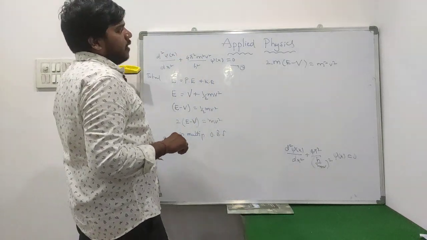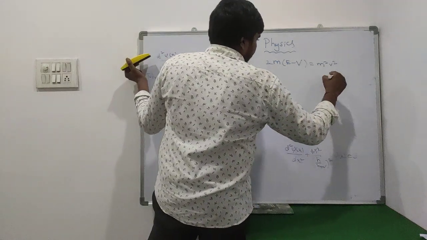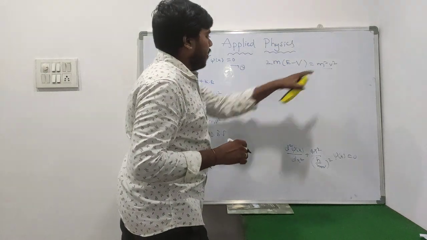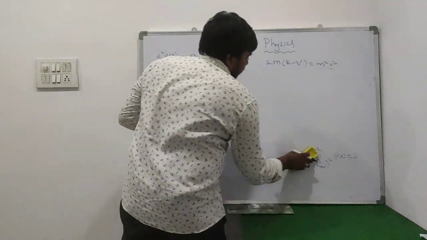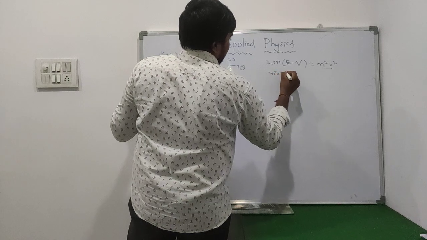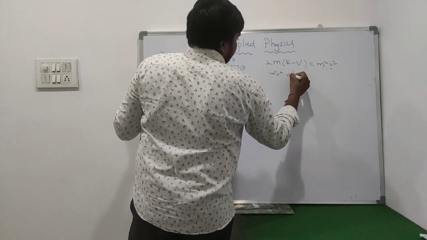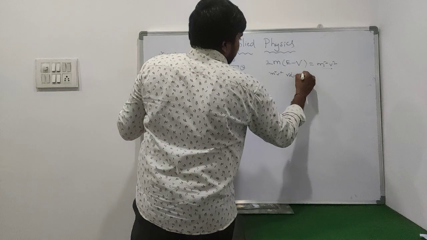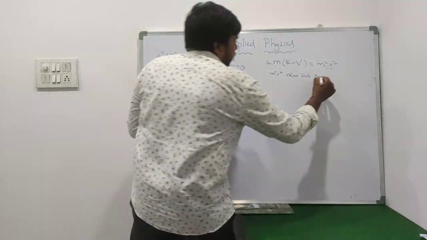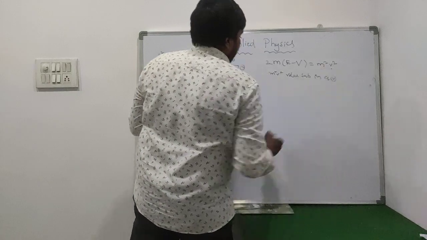Once you observe this, this m square v square value we substitute in equation number 2.